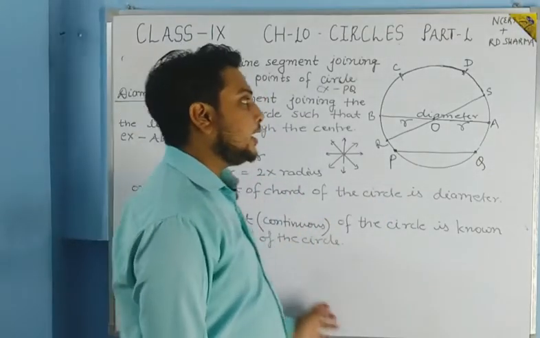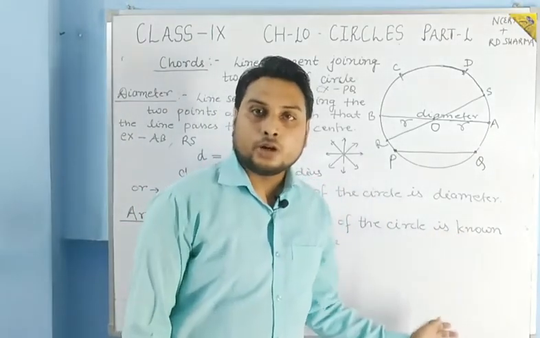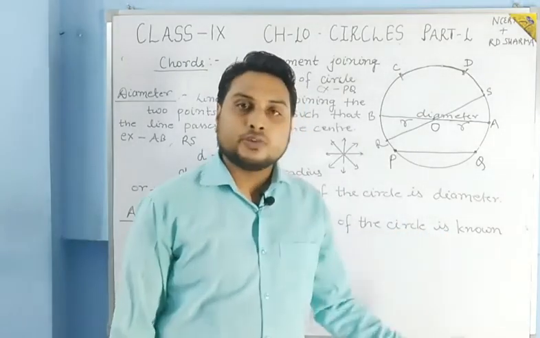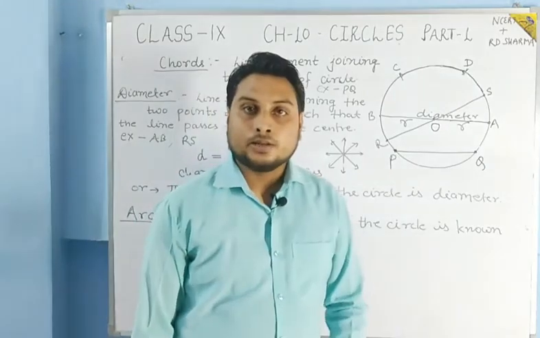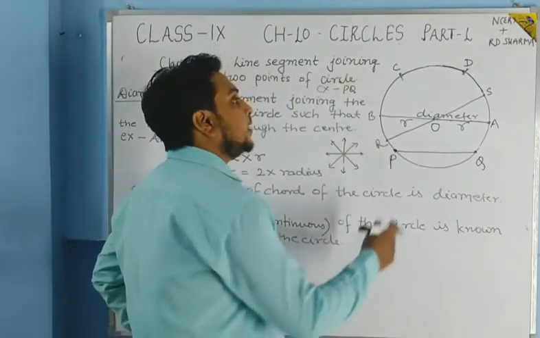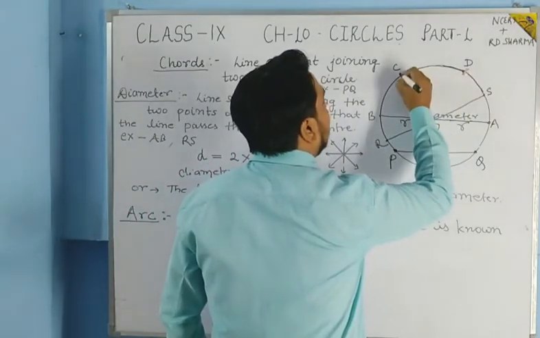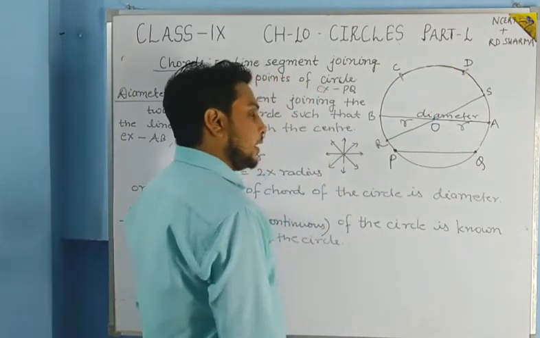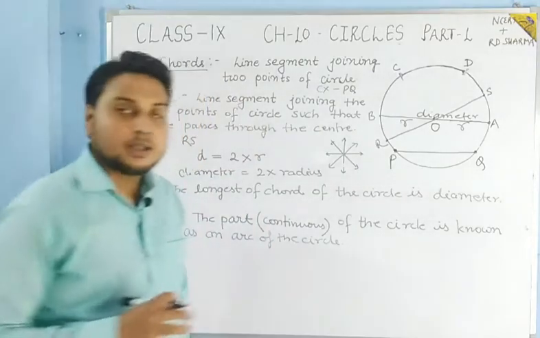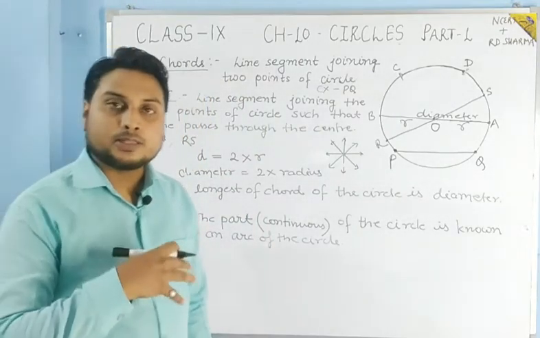Now how do we decide which one is shorter, which one is minor, or which one is major arc? Students, you can see that here we have taken 2 points. You have to take the anti-clockwise direction.